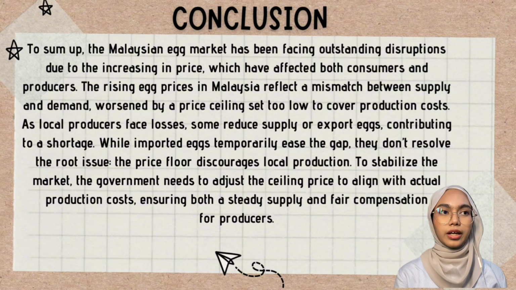While imported eggs temporarily fill the gap, they don't resolve the root issues. The price floor discourages local production. To stabilize the market, the government needs to adjust the price ceilings to align with the actual production costs, ensuring both a steady supply and fair compensation for producers.